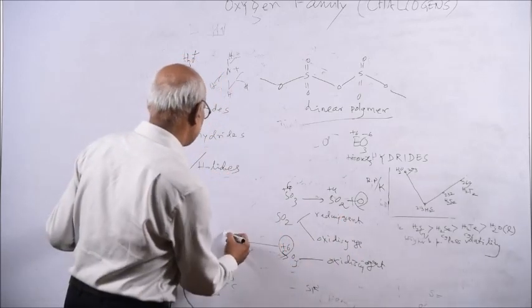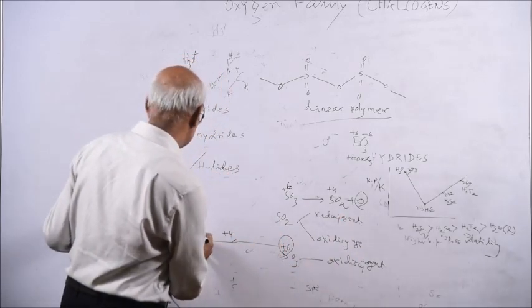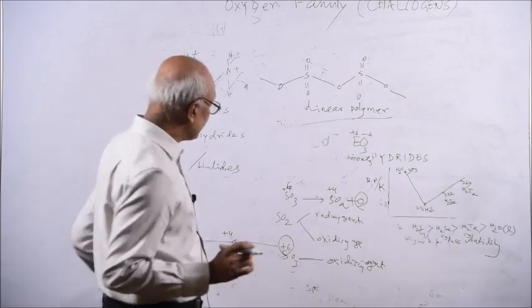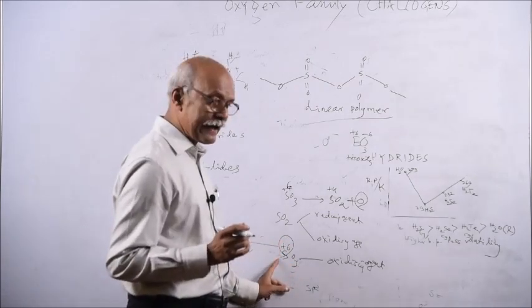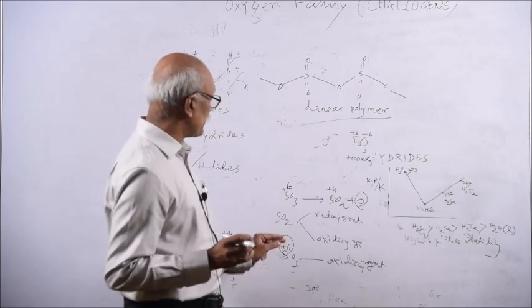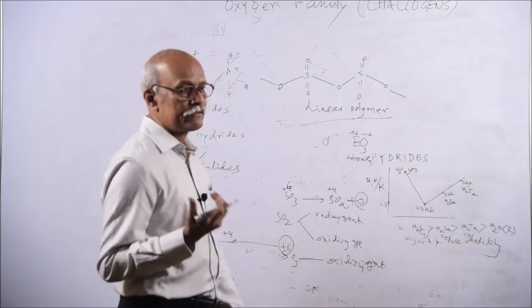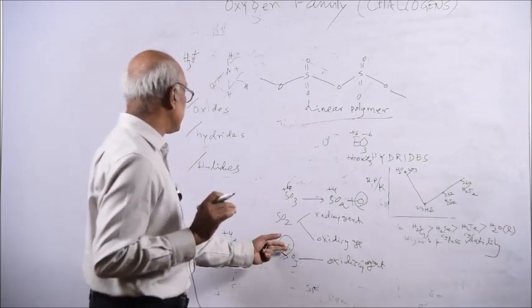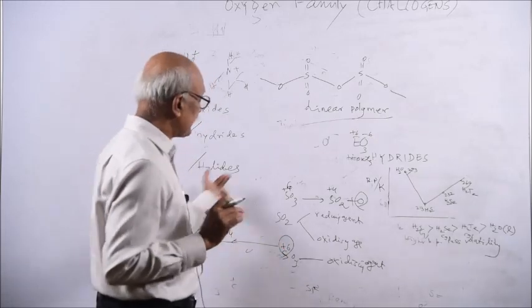It can reduce to what? Plus 4. It can reduce to plus 2. It can reduce to minus 2. As reduction is there, the substance which undergoes reduction is an oxidizing agent. So sulfur trioxide is an oxidizing agent because the oxidation state can decrease, but it cannot increase.